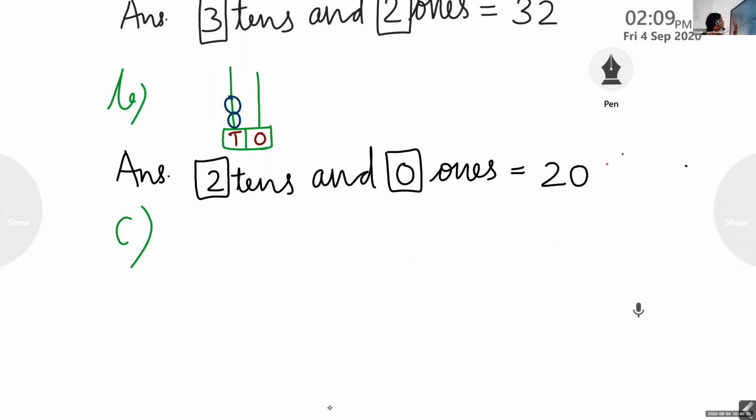First one we have 3 tens and 2 ones, and the number is 32. Ma'am, is this right? This you have to write. These two are completed. Good. We will do the next one.